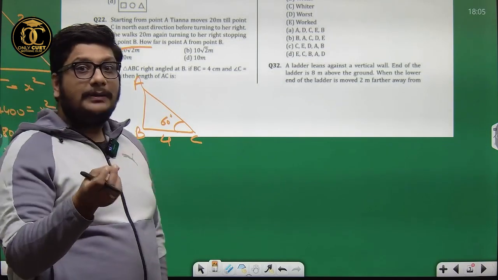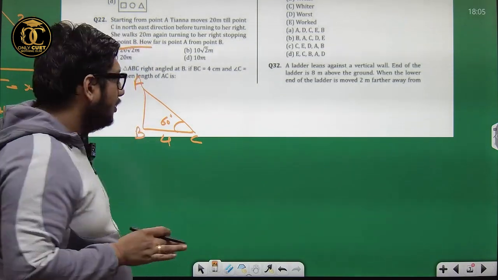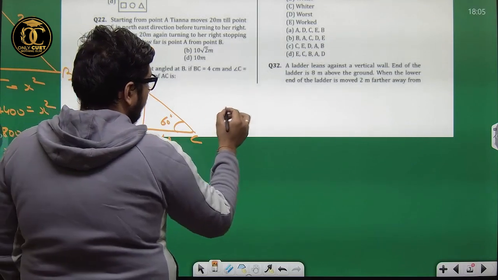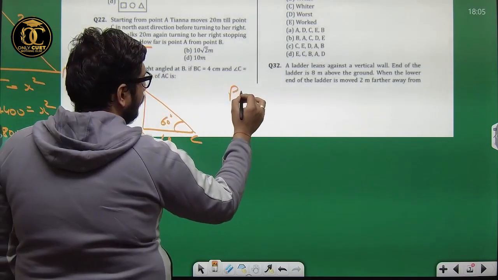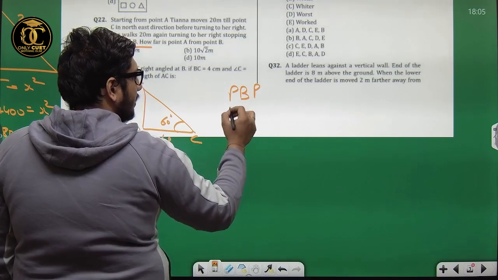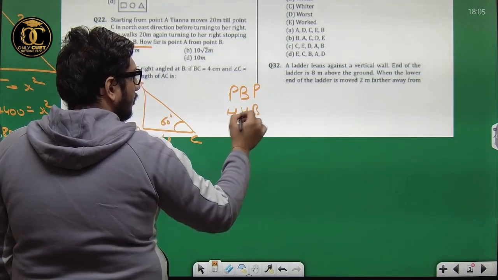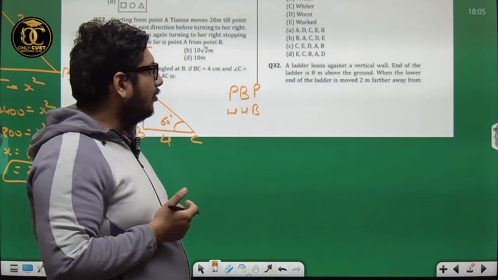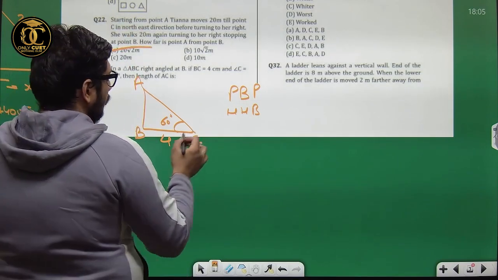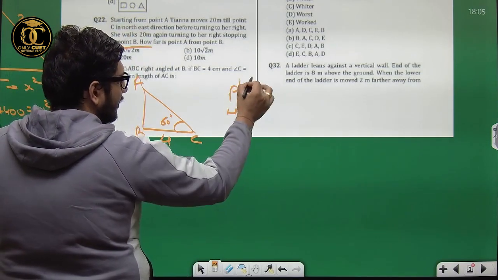Clearly, we'll have to apply trigonometric ratios. We need the base as well as the hypotenuse. Using Pandit Badri Prasad Har Bole, you must be remembering this acronym that we learned in class 10th ratios. So cos would be the one giving me base and hypotenuse.